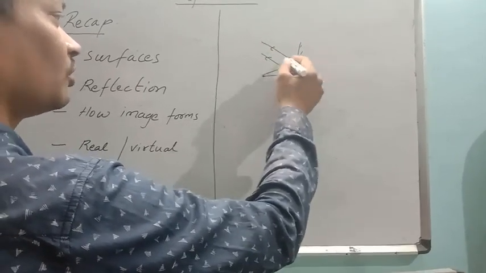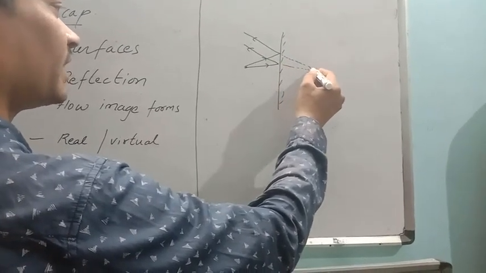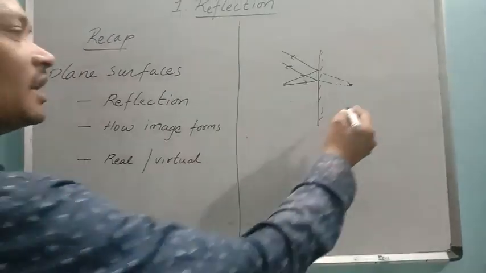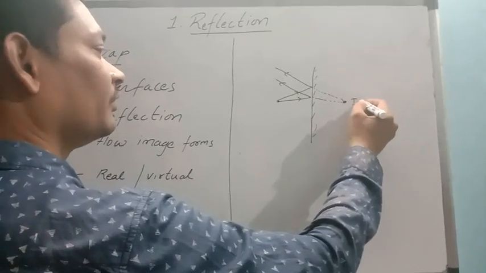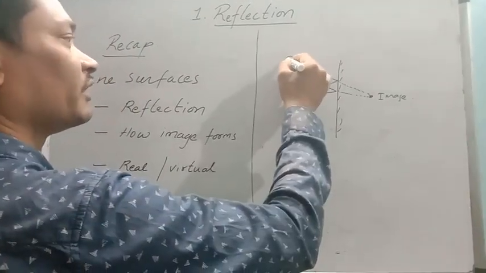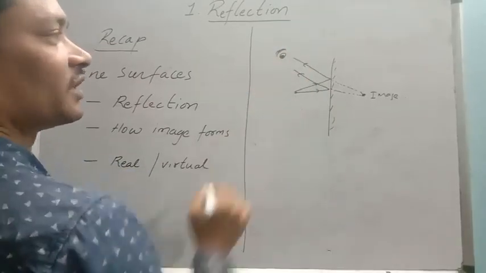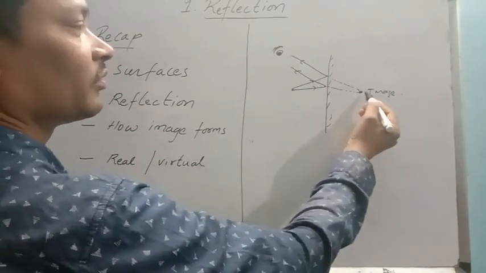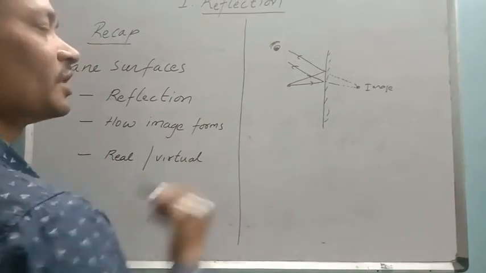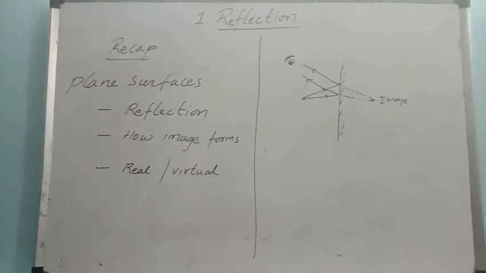But those reflected rays, when they meet at a point behind the mirror, at that point we see the image. Consider this an eye. From here we are observing this point in the mirror. So this is point image formation in the plane mirror.